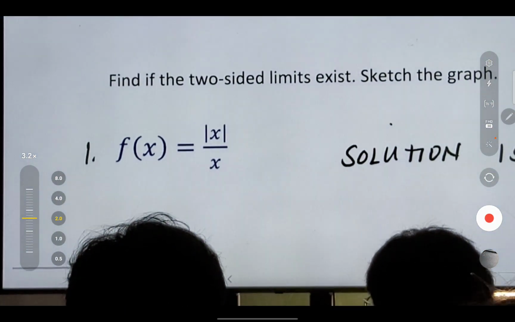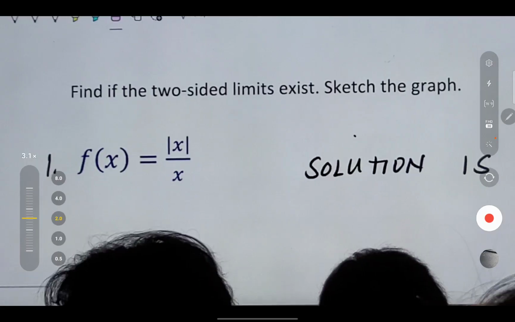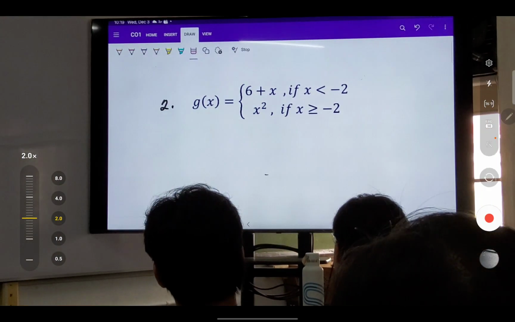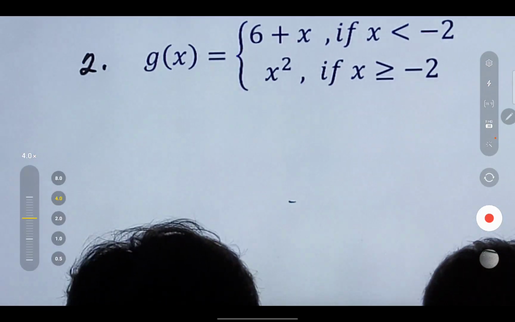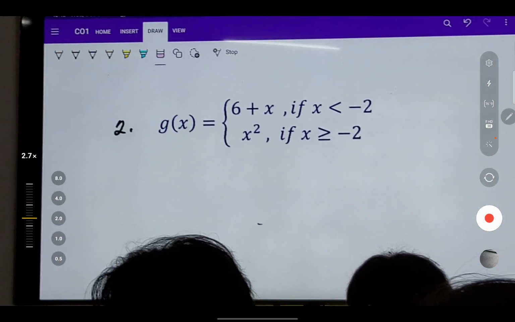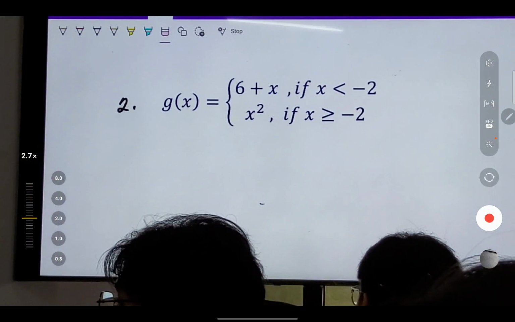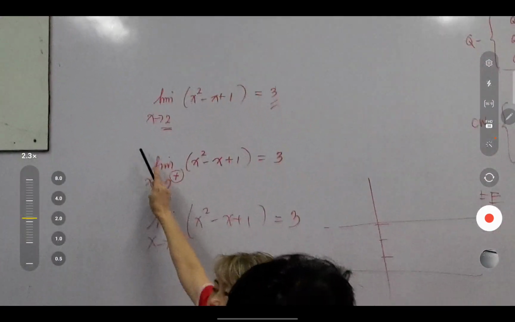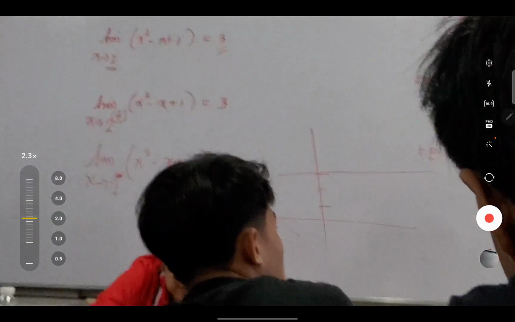So, paano makukuha yung two-sided limit? Kukunin natin ang right and left. Okay. So, we need to solve for the limit of g of x as x approaches a number coming from the right.